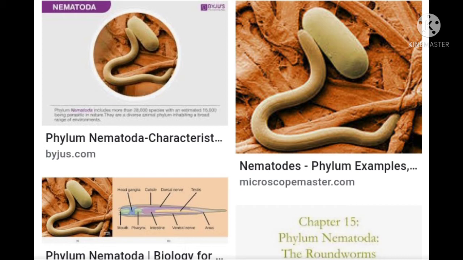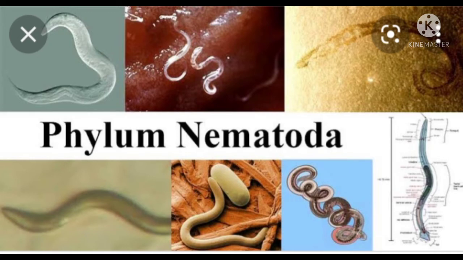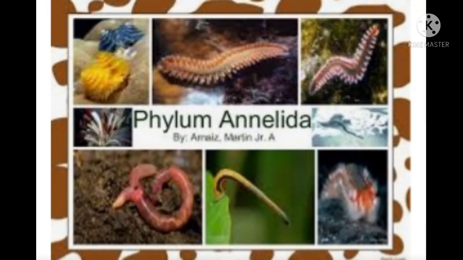These are very familiar as parasitic worms causing diseases such as elephantiasis. Worms are also present in the intestines. Examples of worms present in intestines are roundworms or pinworms.